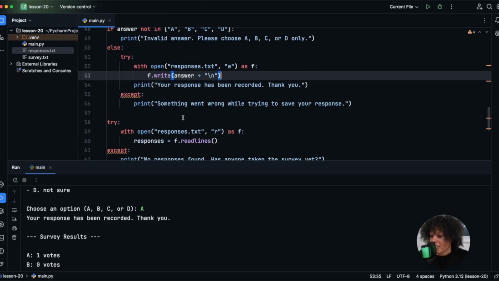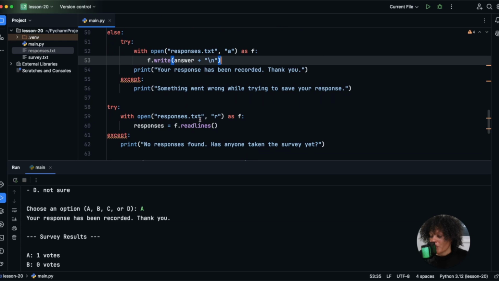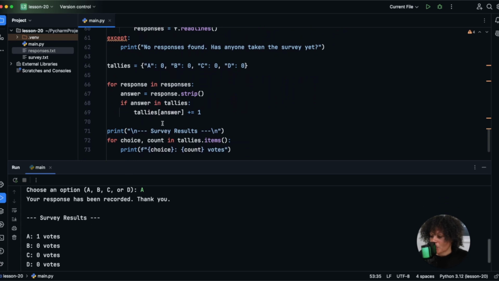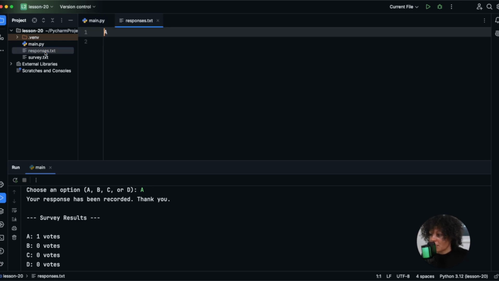Okay, and then we keep moving along, and what we do is we actually grab that responses, we read that file again and store it to responses. Okay, and then we have this tallies dictionary, and you could see that we printed survey results. Inside of this tallies dictionary, we checked the response in responses.